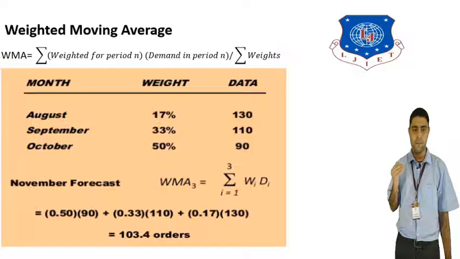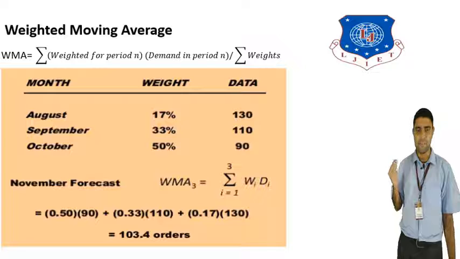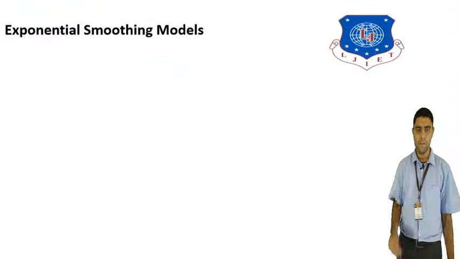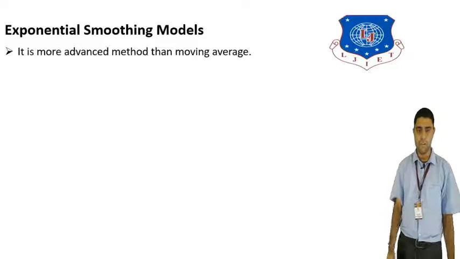So these are the two methods used in the moving average method, the simple moving average method and the weighted moving average method. Now we will see the exponential method. The exponential smoothing method is an advanced model of the moving average method. It uses an exponential graph in the model, therefore it is known as the exponential smoothing model. So it is a more advanced method than moving average.